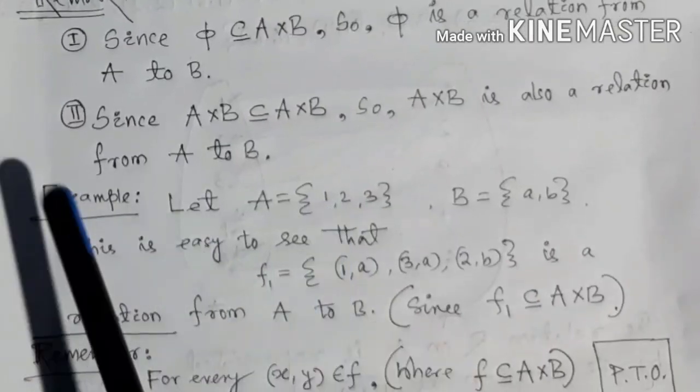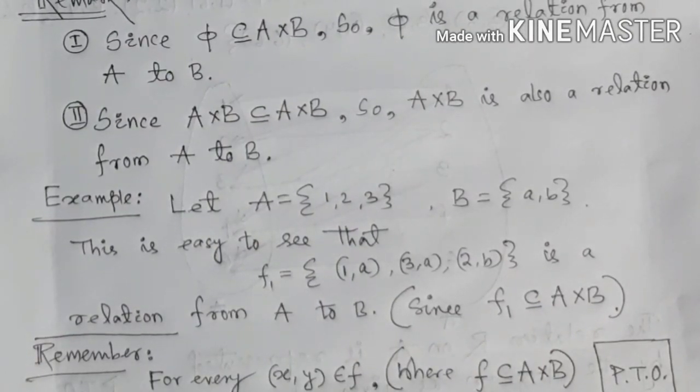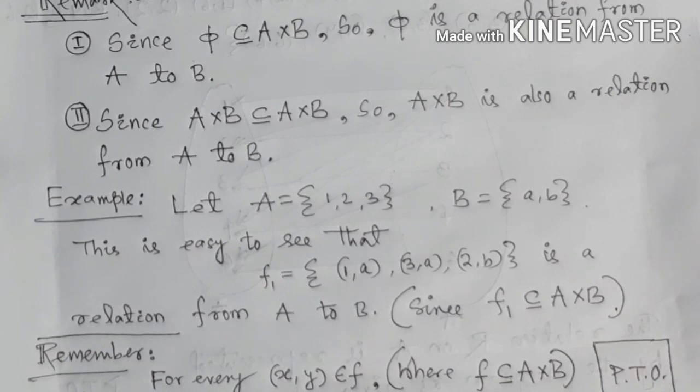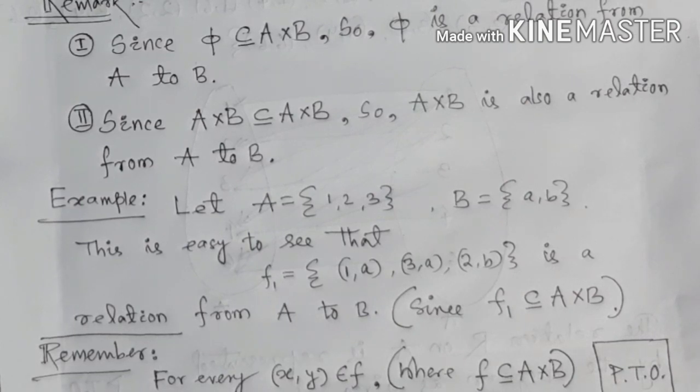Remark: since phi is a subset of every set, as I have told you earlier, phi is a subset of A cross B, so phi is called a relation from A to B. And again, I have told you every set is a subset of itself. Therefore, since A cross B is a subset of A cross B, A cross B is also a relation from A to B.